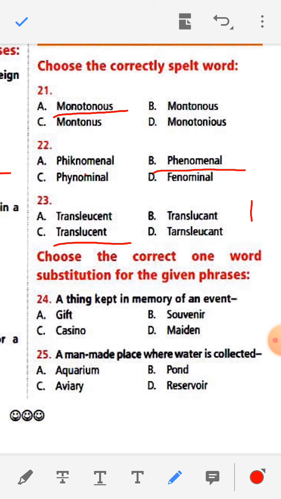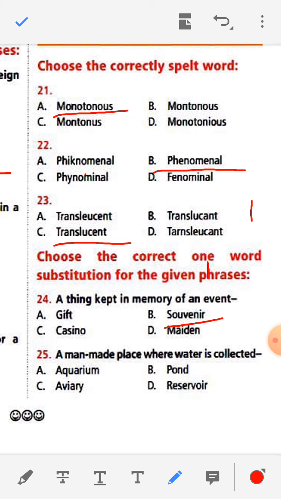Again, choose the correct one word substitution for the given words. A thing kept in memory of an event. We spend so many events, and what we keep in our mind: gift, souvenir, casino, maiden. In this question, a thing kept in memory of an event is called a souvenir.